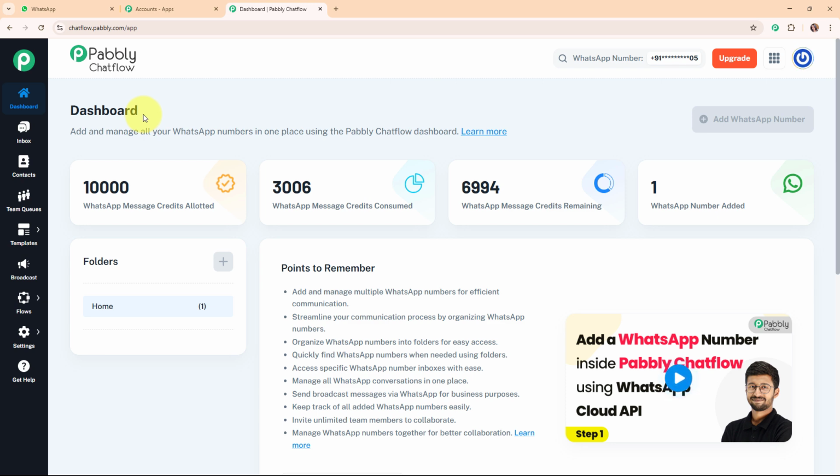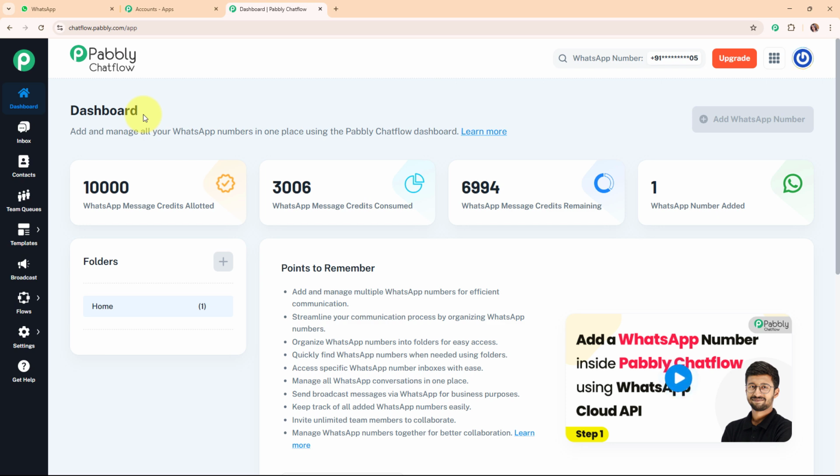Pabbly Chat Flow is a tool that helps businesses create automated chatbots for their website and apps. It's like having a virtual assistant that can chat with visitors, answer questions, and guide them to take actions like making a purchase or signing up. People use Pabbly Chat Flow to save time, improve customer support, and engage visitors 24/7. It's easy to set up, customizable, and helps businesses provide quick responses, which keeps customers happy and boosts conversions.